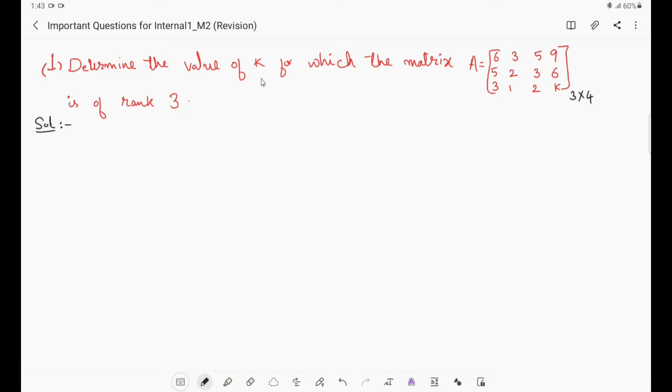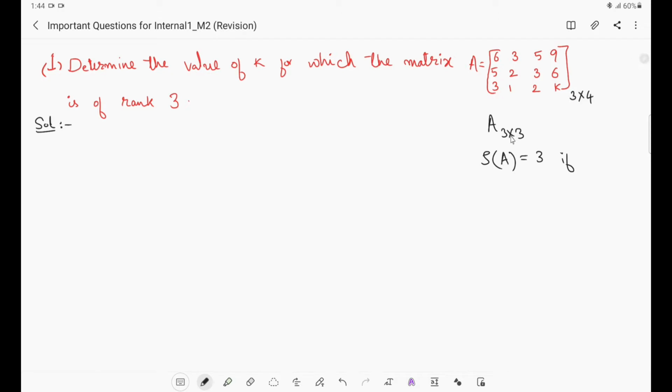This problem is related to unit 1, matrices. Rank is defined in 2 different ways. The first is rank by using minors, and the second is rank by using row echelon form. First, rank by using minors. Suppose I have a matrix A of order 3 by 3. Rank is denoted by rho of A. Rank of A will be 3 if two conditions hold.